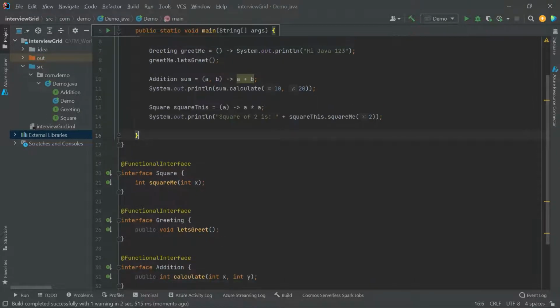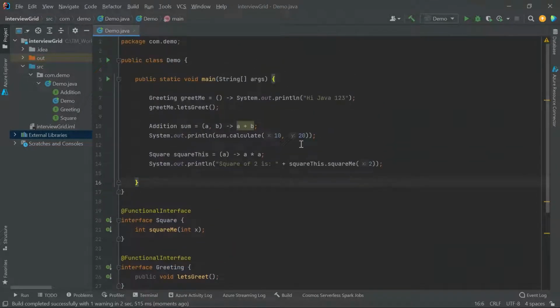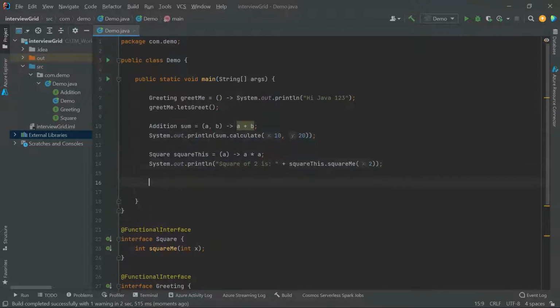Okay. What is the next step? Suppose I want my lambda expression to take a string and return me a concatenated string. Suppose I want to tell my lambda expression to take a string s and just return me. I'll just write it here. It will be more clear, right?